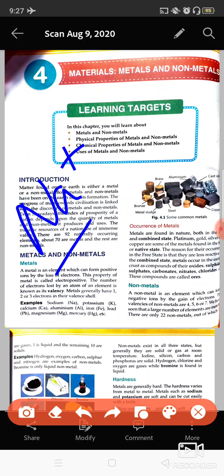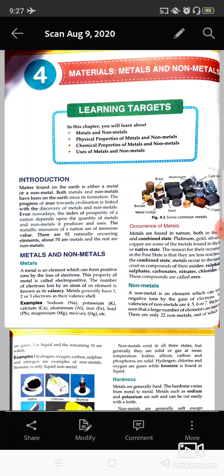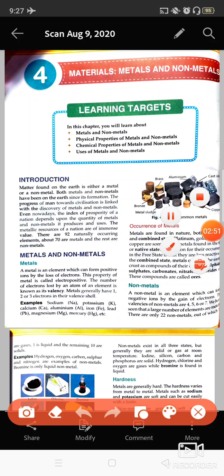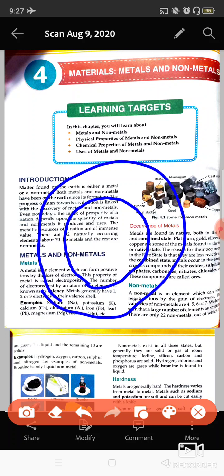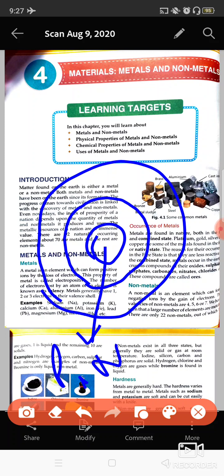Other than that, one more characteristic can be seen, which is known as valency. Valency is the number of electrons present in the outermost shell. Any substance, either metal or non-metal, has this kind of structure. This inner portion is known as the nucleus. Inside the nucleus, protons and neutrons are present. These are two kinds of subatomic particles, and on these paths some electrons are present.